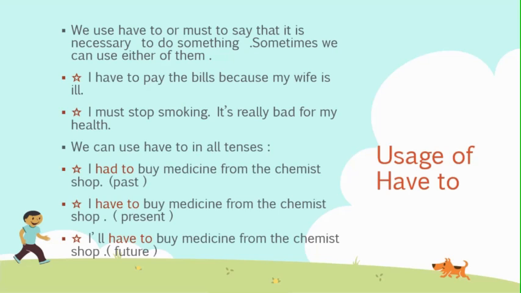We can use have to in all tenses. In present tense, it is I have to buy medicine from the chemist shop. In past tense, it is I had to buy medicine from the chemist shop. And in future tense, it will become I will have to buy medicine from the chemist shop.